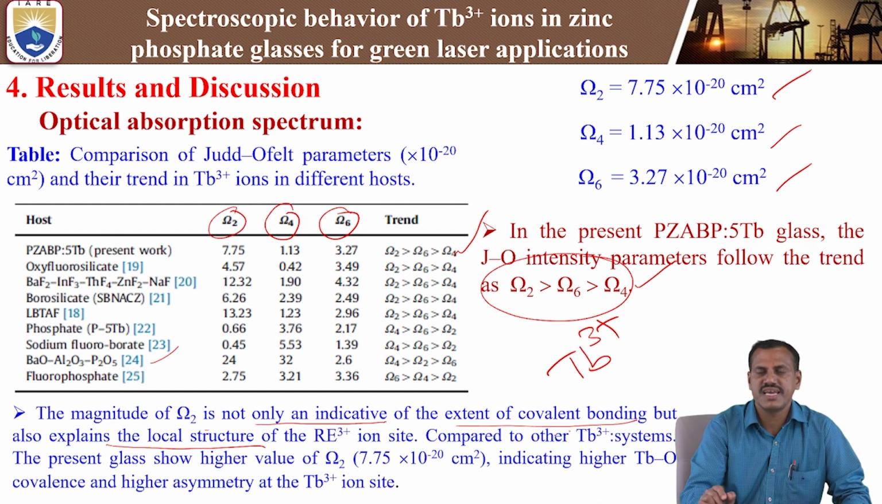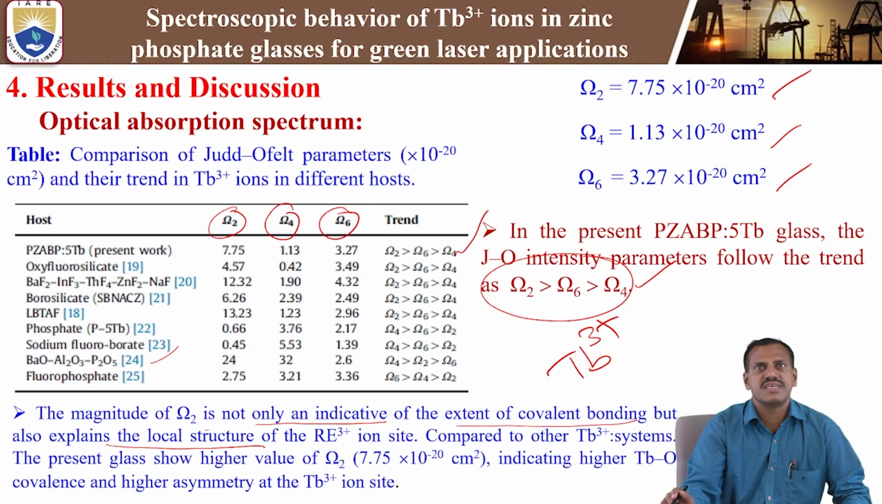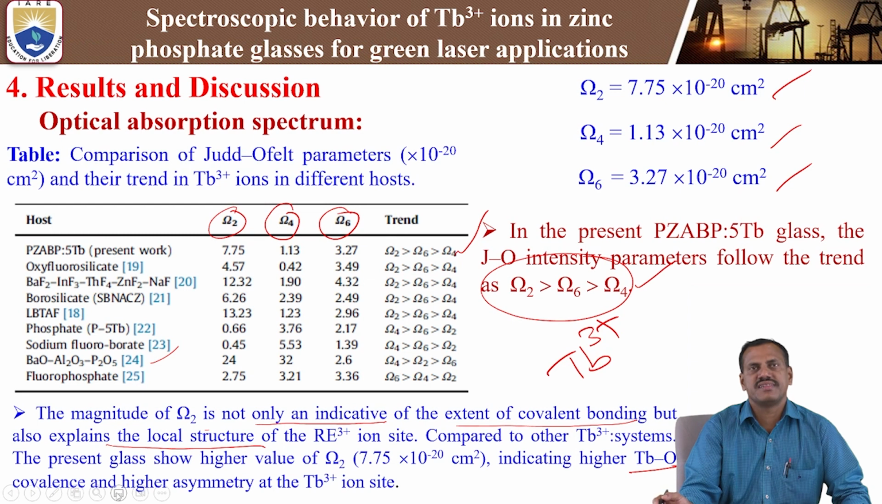That is why it shows the higher covalency, and it also explains the local structure of the rare earth ions, that means terbium-3 plus. If compared to other terbium-3 plus systems in the table, the present glass shows a higher value of omega 2, which indicates higher terbium-oxygen covalence and higher asymmetry around the terbium-3 plus ion site. That means around the terbium-3 plus ion site there will be higher asymmetry and, at the same time, higher covalence, as indicated by the higher value of omega 2.